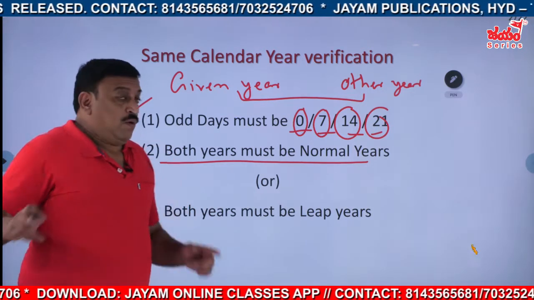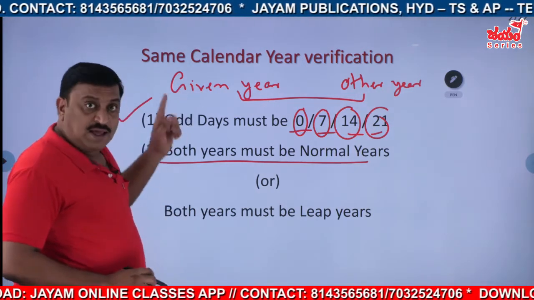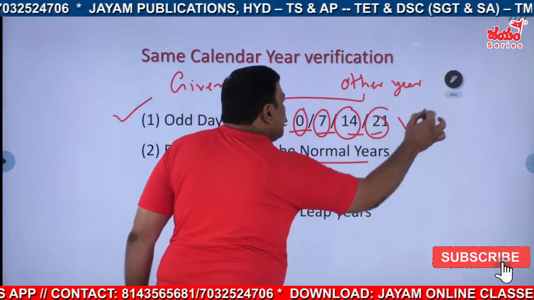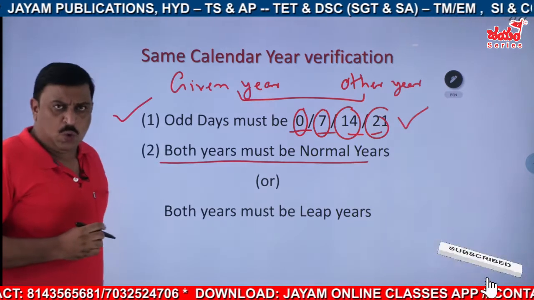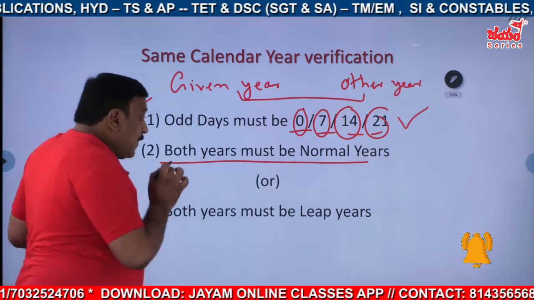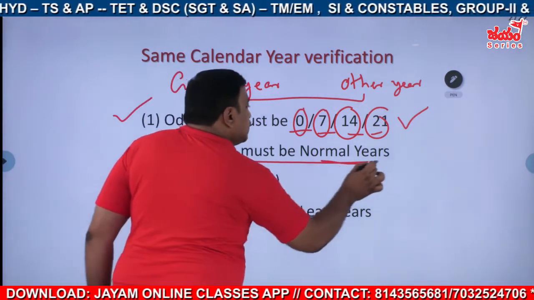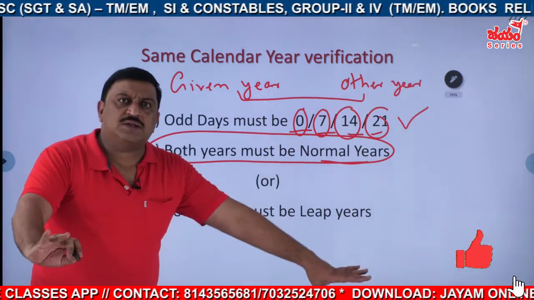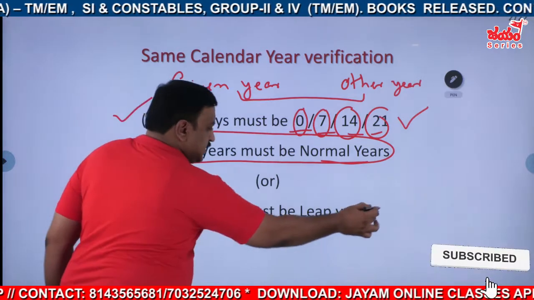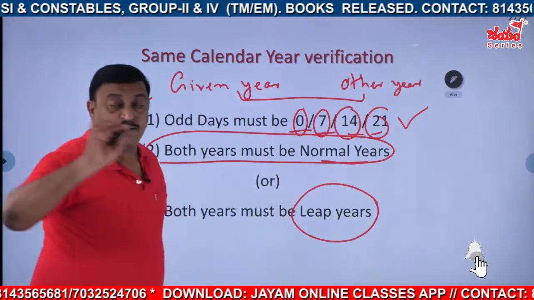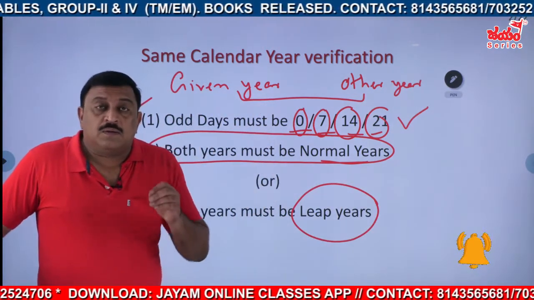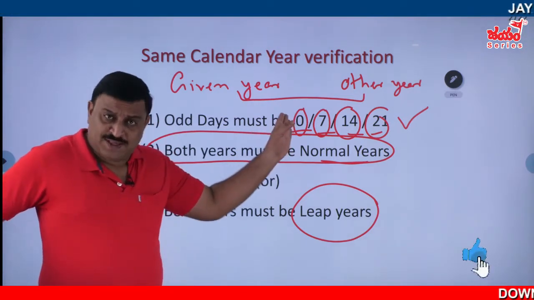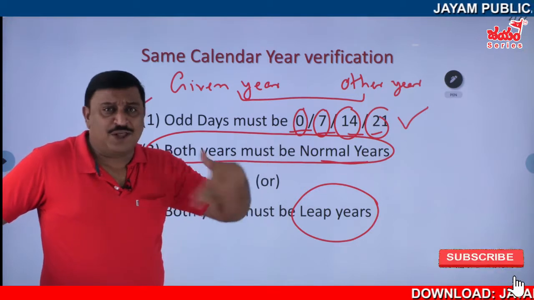So, while verification of the same calendar year, this is the basic rule, but the main point is that they must be either both normal years or both leap years. Generally, everybody will go with this one rule only. They'll have some chart and they will do.